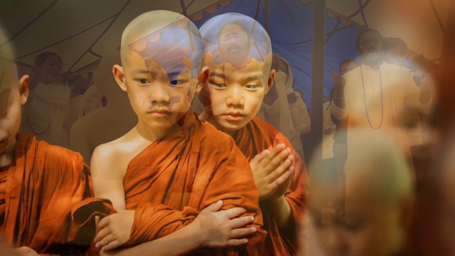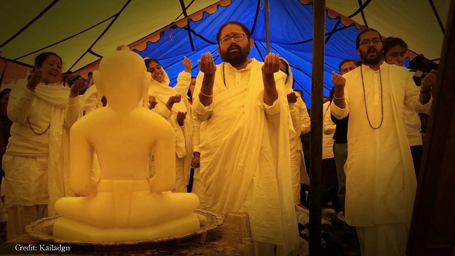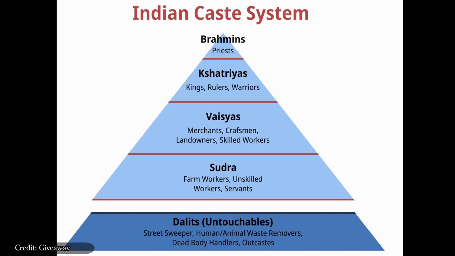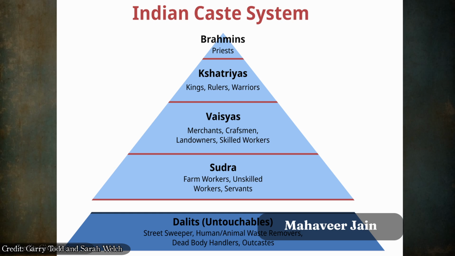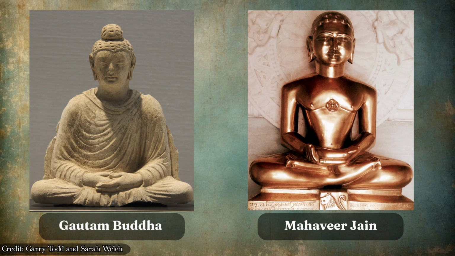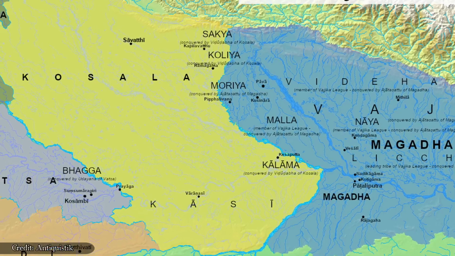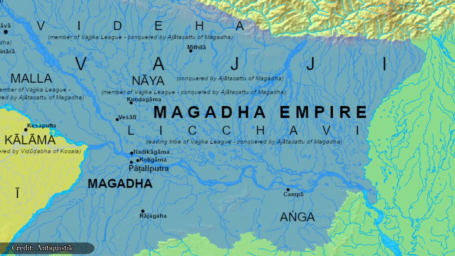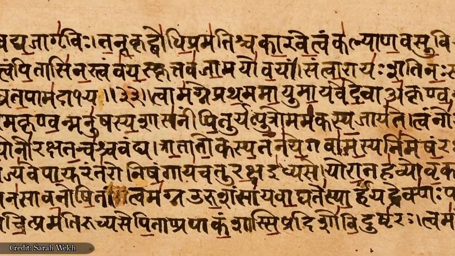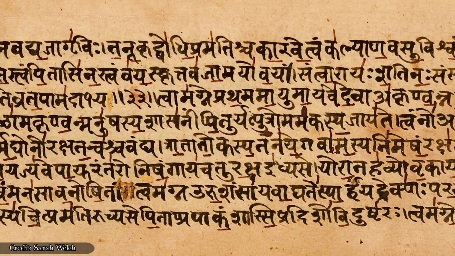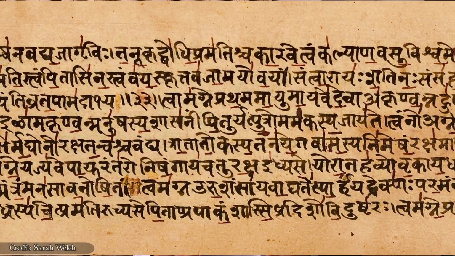Buddhism and Jainism emerged during this time largely as a response to the rigid caste system and the dominance of the Brahminical religious hierarchy. Gautam Buddha and Mahavira, the founders of Buddhism and Jainism respectively, were born in the kingdoms of Kosala and Magadha, influencing the region's cultures. It was also a time when Sanskrit literature and philosophical debates flourished.